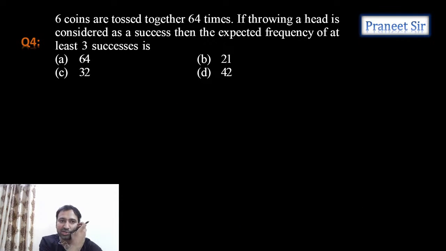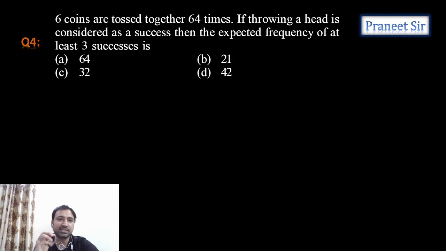Right, chalo, next question. 6 coins are tossed together 64 times. If throwing a head is considered as success, then the expected frequency of at least 3 successes. That means at least 3 successes we should get, meaning out of 6 coins, we need to get at least 3 heads.